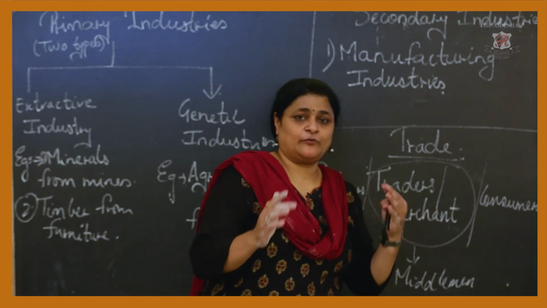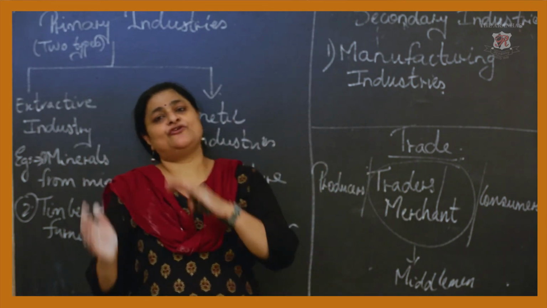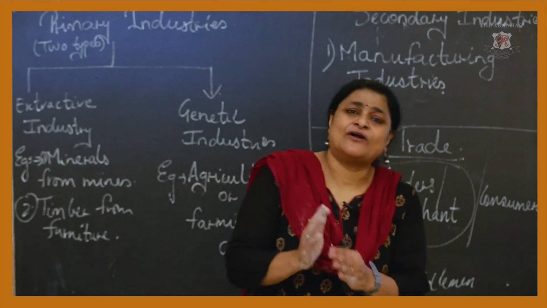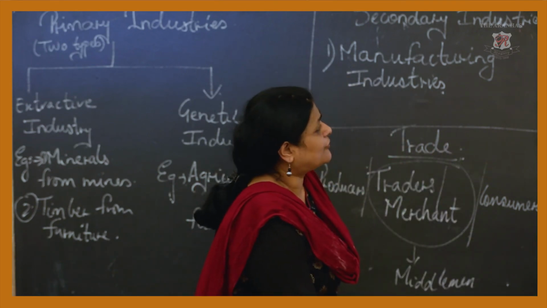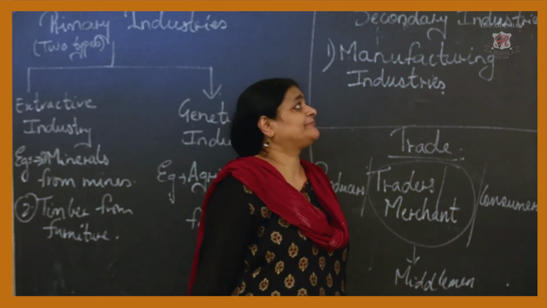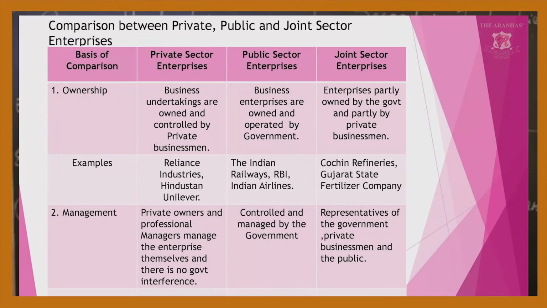So I have explained here what is your profit making organization, non-profit making organization, and what is the difference between the profit making organization and non-profit making organization. Now, next is the comparison, or you can say the distinction, between your private sector enterprise, public sector enterprise, and a joint sector enterprise. Now this is the easy way to understand and you can write it properly.